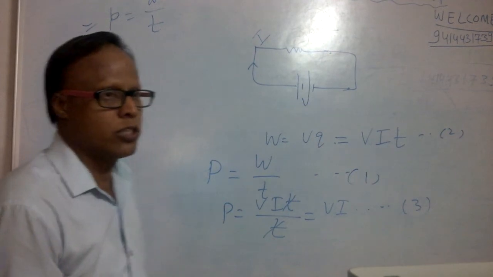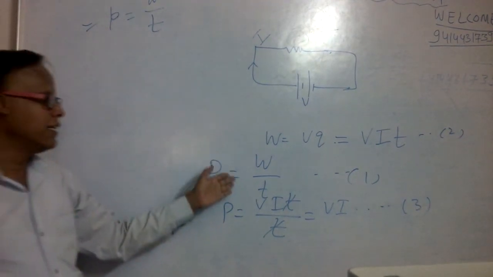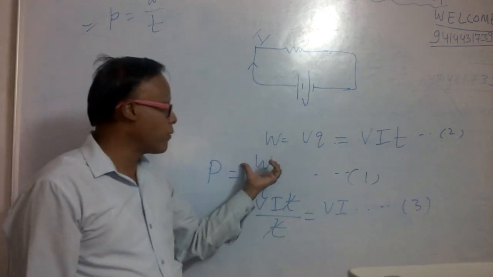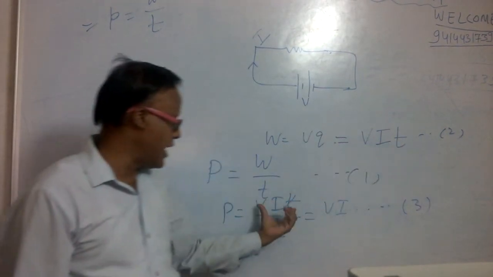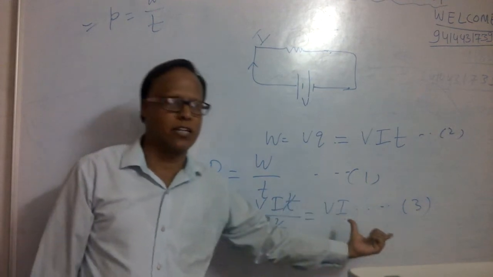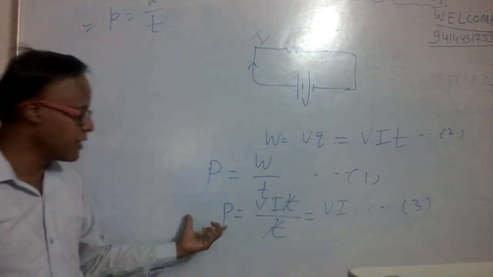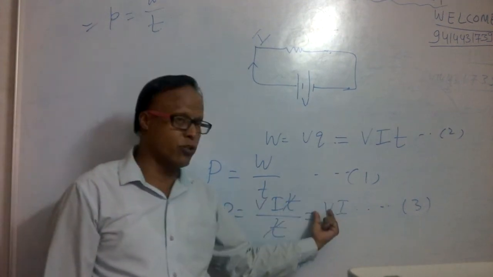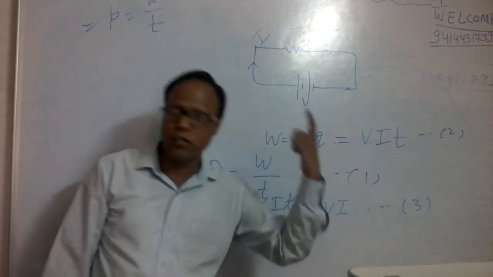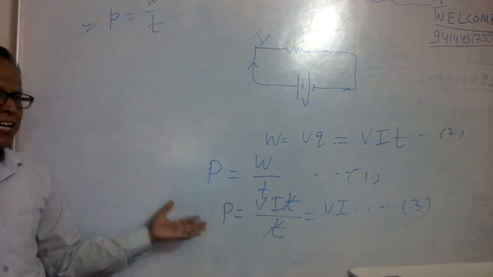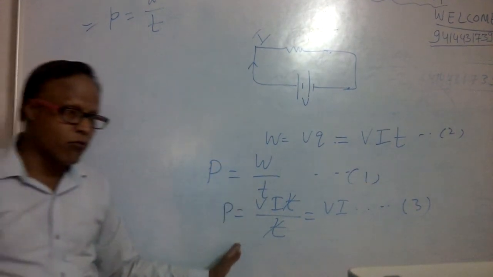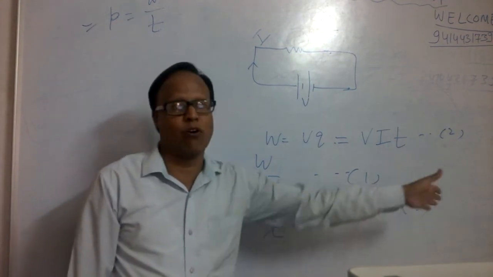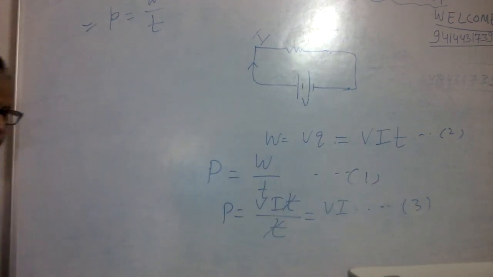P is equal to W upon T and W is VIT. In place of W we write down VIT upon T, T cancels, we get VI. So this is another form of electric power in terms of potential difference or electric voltage and current. So we can say electric power is equal to the applied voltage into the current flowing through the circuit.